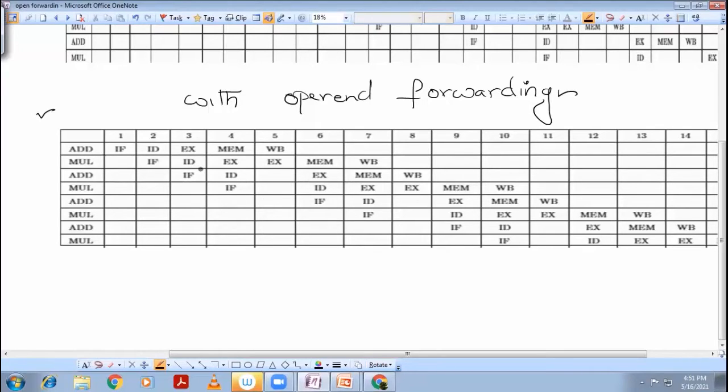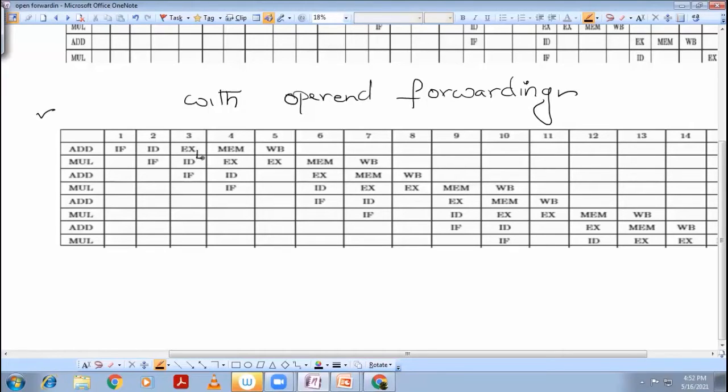register read is going to be performed in the execution stage itself. It is clearly given in the question that register read is not a separate segment. It's not a separate stage at all. So the register read, as it is going to be performed in the execution phase itself, right after the instruction decode phase, as the operand is directly available due to the operand forwarding technique, the multiplication instruction will get started from the 4th clock cycle itself.